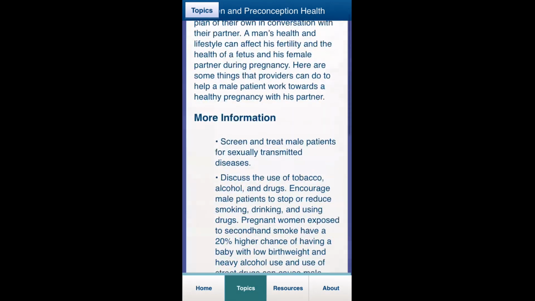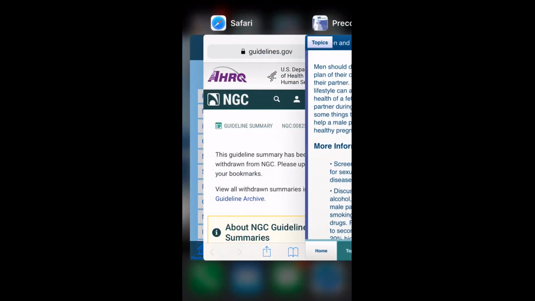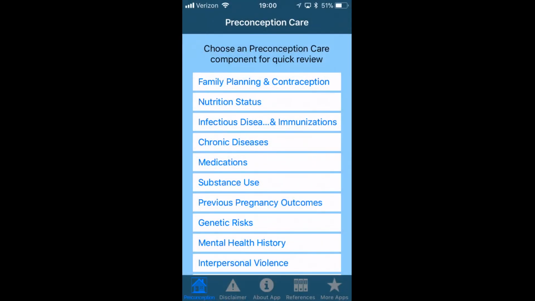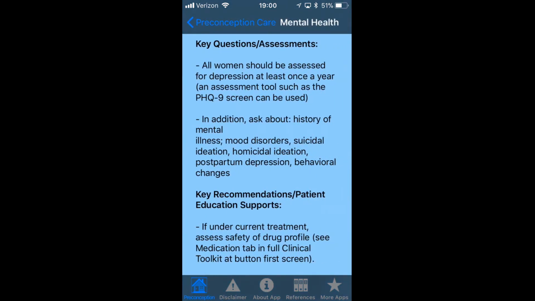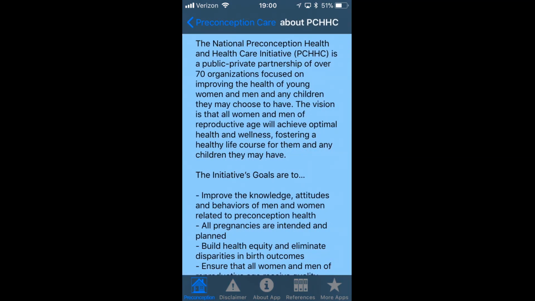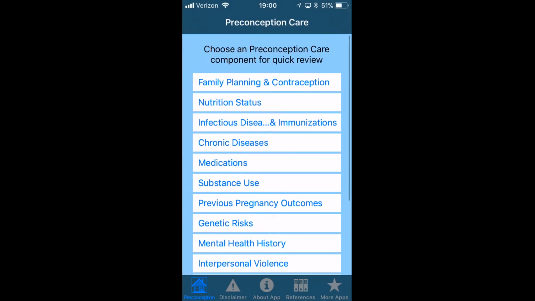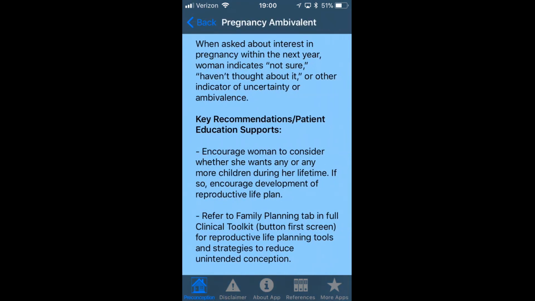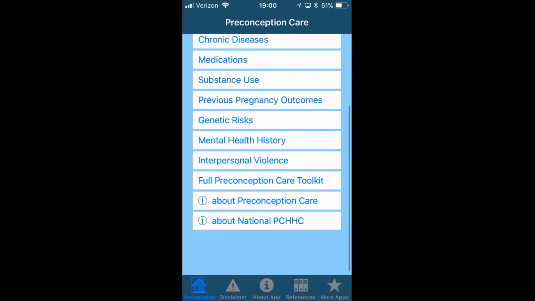So some things I liked about the new Steinberg app. I like the fact that, like all his apps, it's free. It has information from a reputable source. As we mentioned before, it all comes from this national PCHHC, which is based at the University of North Carolina Medical School at Chapel Hill. It has a question-based format to walk you through portions of the app. It covers a wide range of topics you see here, a full gamut of preconception care.